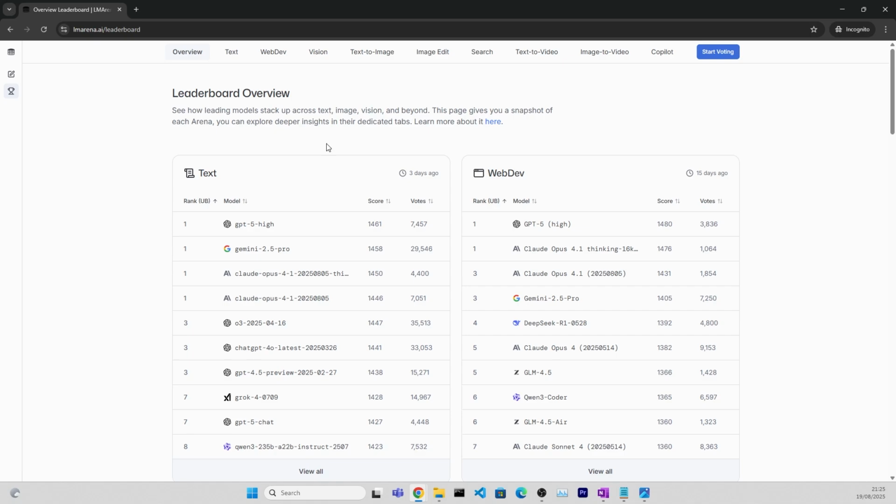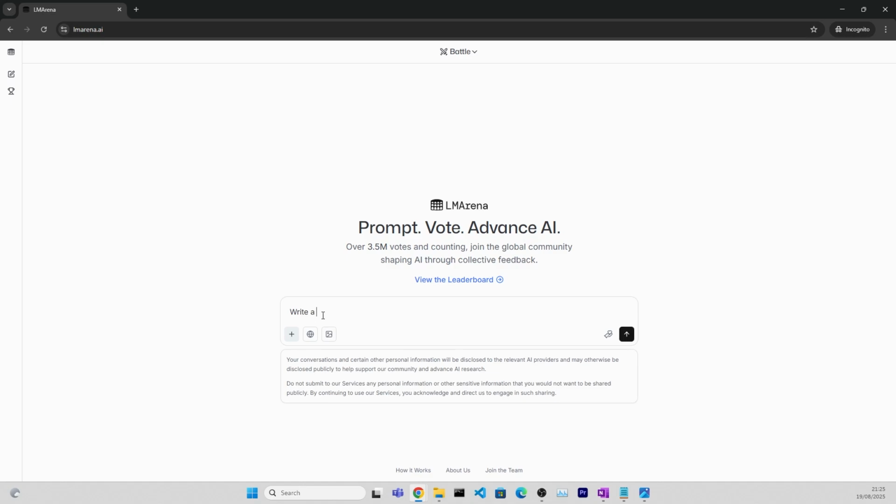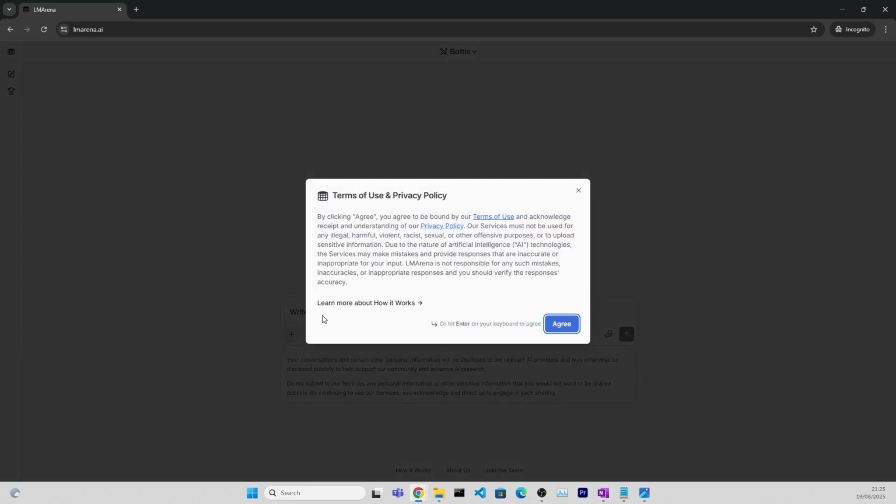Now, how are the rankings created? They are created by users voting. And how the voting looks like is we have to go to new chat here. And what we can select are the three different modes. So the first mode is a battle mode, and I will just now ask it to generate something. Let's say write a social media post about AI, whatever, something like that.